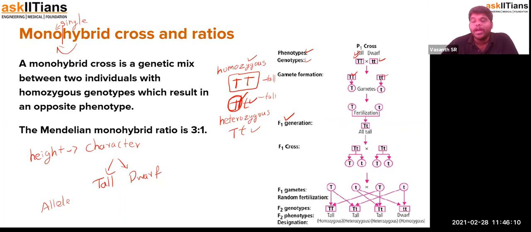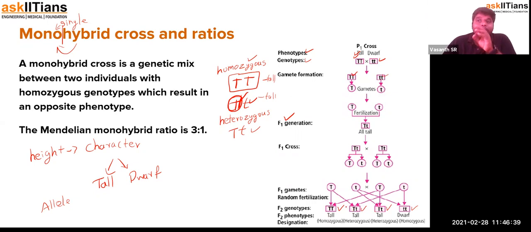So they will be having two probabilities of gamete. Capital T will be a gamete and small t will be a gamete in both the parents. Upon crossing, they will get a homozygous tall, a heterozygous tall, another heterozygous tall, and then a homozygous dwarf. The thing you need to know here is that the phenotype of the first three plants is tall, because they have the capital T over here.